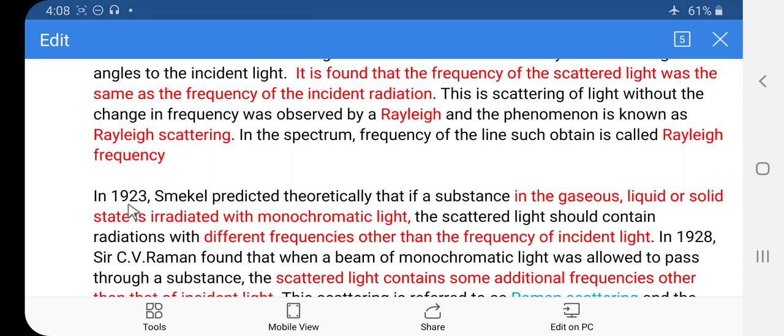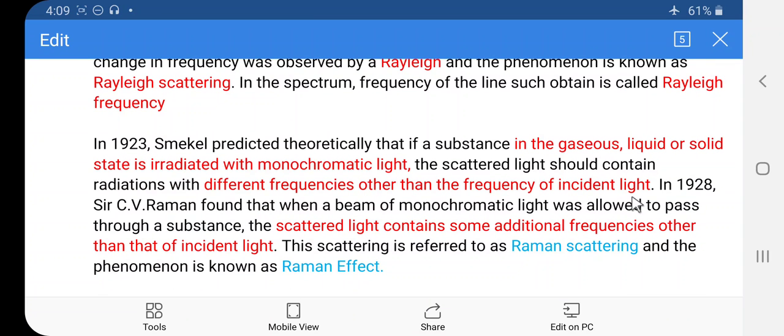In 1923, Smekal theoretically predicted that if a substance in the gaseous, liquid or solid state is irradiated with monochromatic light, the scattered light should contain radiation with frequencies other than the frequency of the incident light.